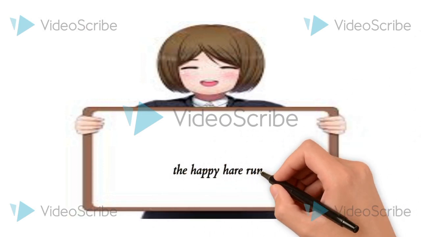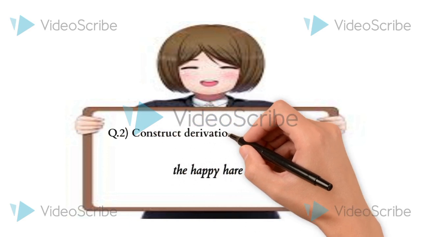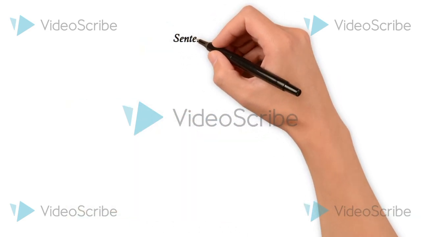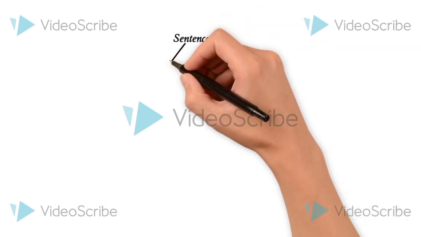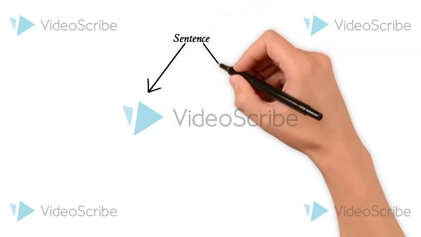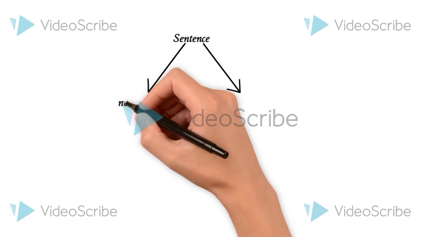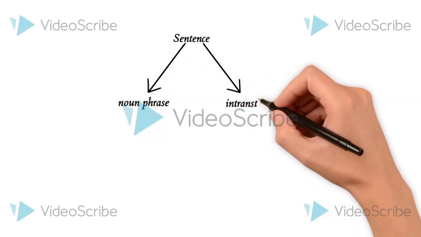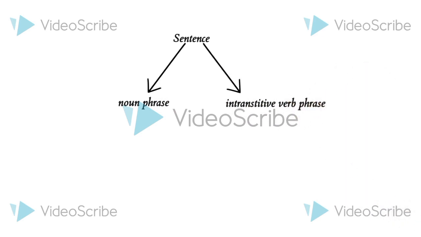We can see here a tree-like structure: sentence followed by noun phrase and intransitive verb phrase; noun phrase followed by article, adjective, noun, followed by the happy hare; intransitive verb phrase followed by intransitive verb followed by runs. In the derivation tree, the top node represents the sentence structure. The structure branches into two parts: noun phrase and intransitive verb phrase. The noun phrase consists of three parts: article, adjective, noun. The intransitive verb phrase consists of just the intransitive verb runs.